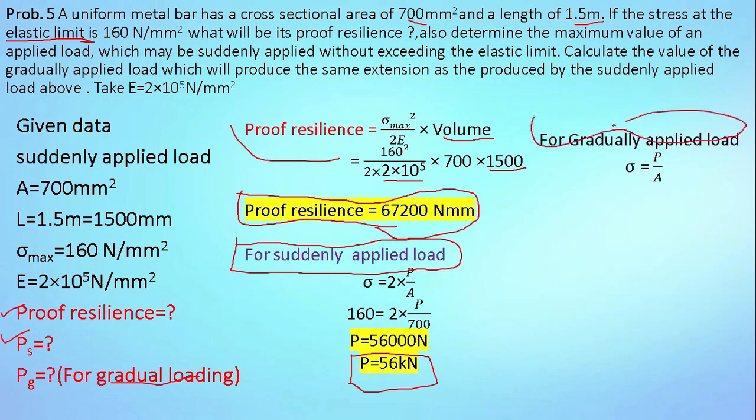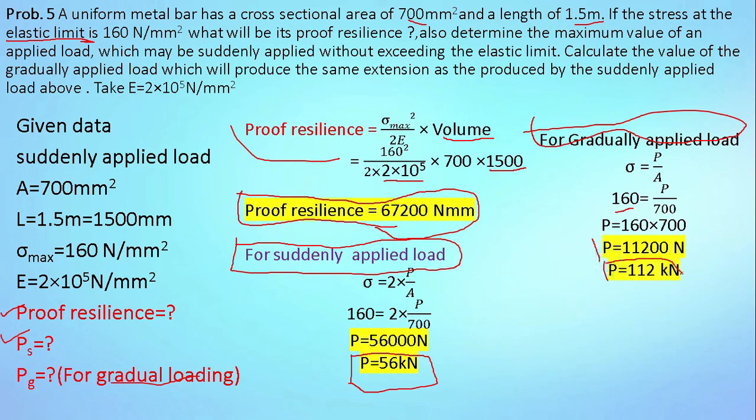Now for gradually applied load, we know the formula: sigma is equal to P divided by A. So put all the values in this equation. Sigma is equal to 160, P is unknown, cross sectional area 700. So P is equal to 160 multiplied by 700. So we will get P is equal to 112000 Newton, which is equal to 112 kilonewton. This is for gradually applied load. So this is our final answer.